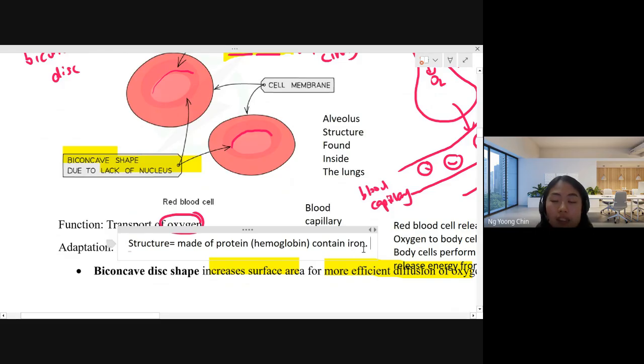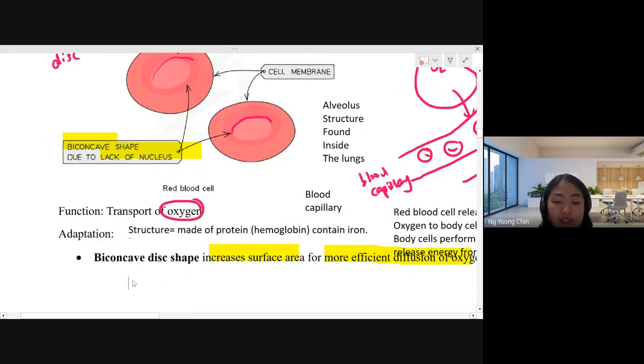Irons are found in some foods like spinach or some deep color leaf vegetables. I'm not sure if you have heard this statement: whenever people have anemia, they are lacking iron. Anemia means 贫血, okay?